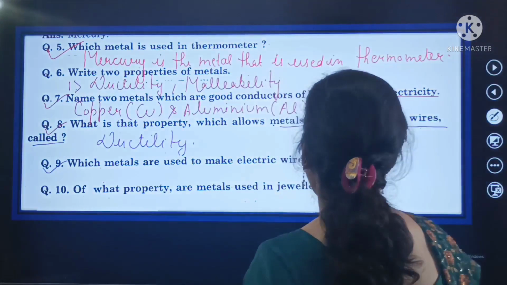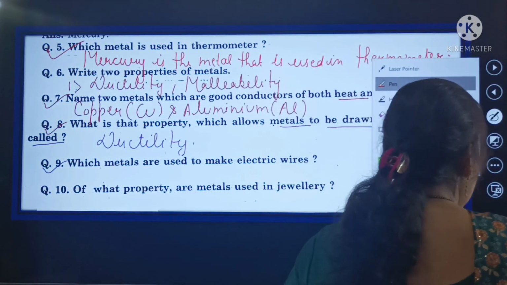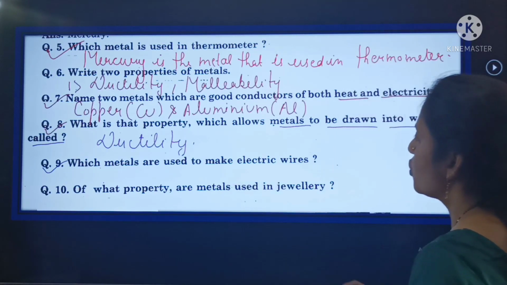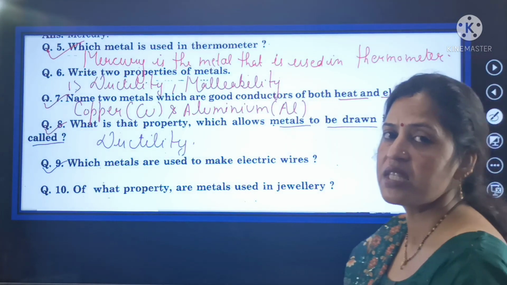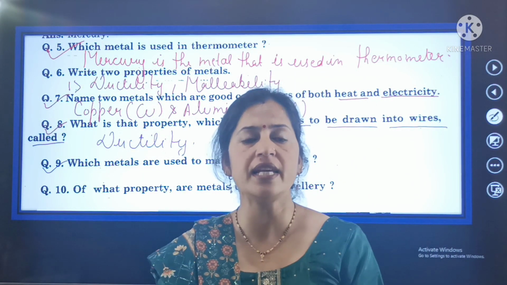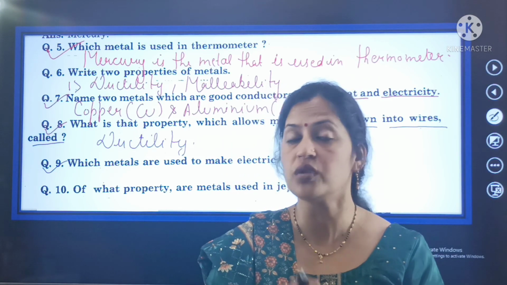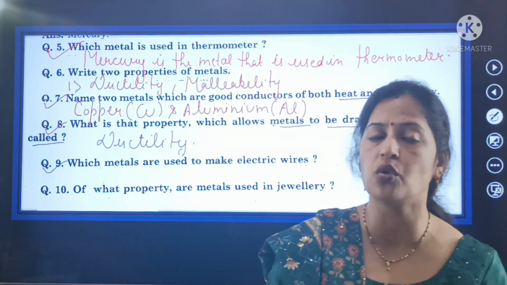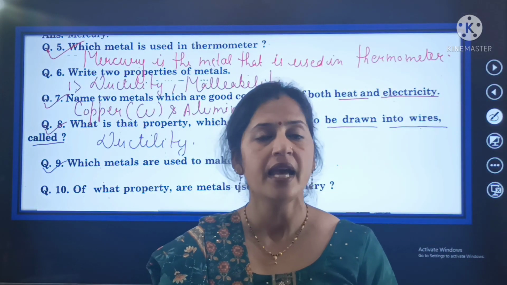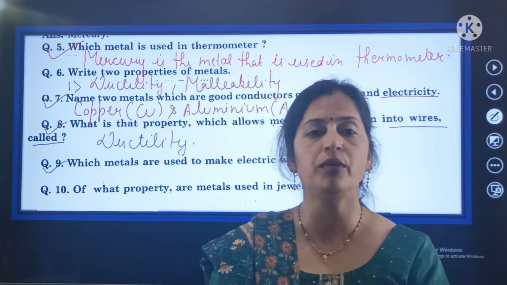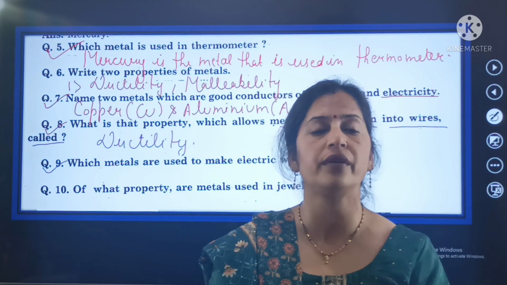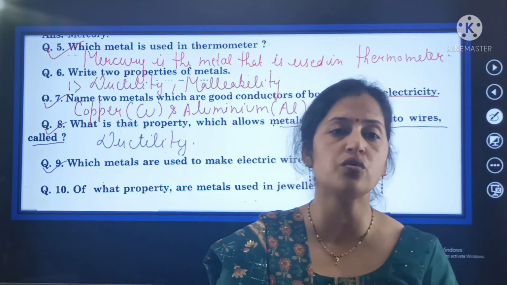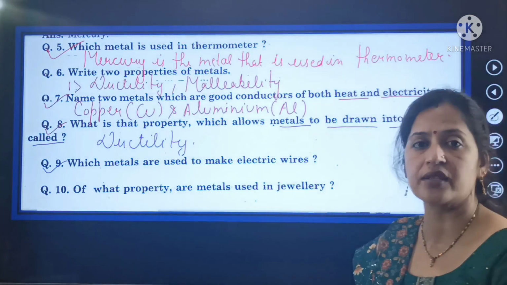Now shift to question number 9, and your question number 9 is beta, which metals are used to make electric wires? Which metals are specially used to make electric wires? So name the metals which are used to make electric wires. Earlier also we said which two metals are good conductors of heat and electricity, and we told copper and aluminium are the two metals that are good conductors of heat and electricity. Now our question is which metals are used to make electric wires.